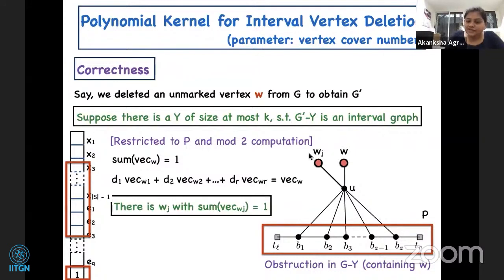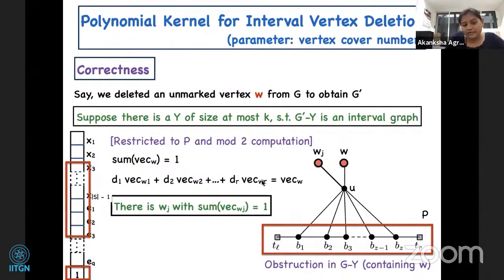So we can say that there should be a Wj such that the sum of its entries is 1. First, understand why the sum of the entries of the vector for this vertex W in this part is 1. Note that W is adjacent to U and nothing else, so there is an entry 1 here. We were doing it only for vertices, so notice the entries x1 to x s minus 1. Since W is not adjacent to anybody here, in this part there is no 1, it's all 0. At the end we have a 1. So the sum of the entries is 1 for W.